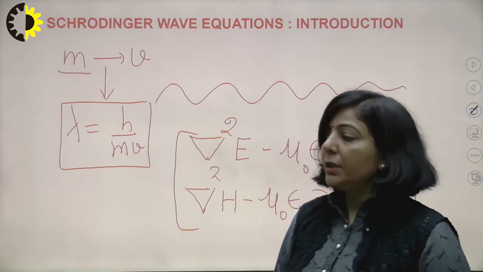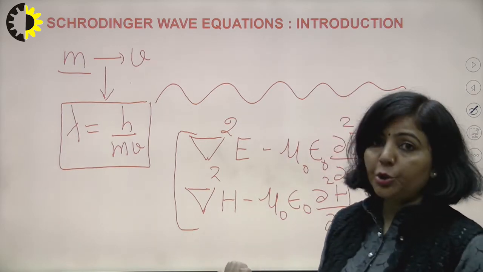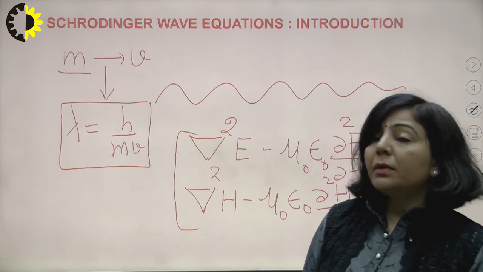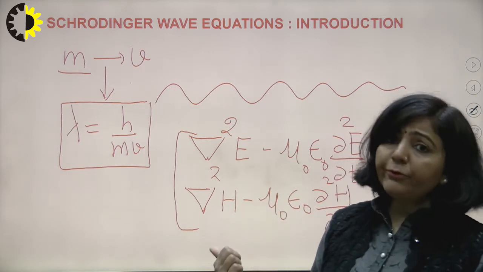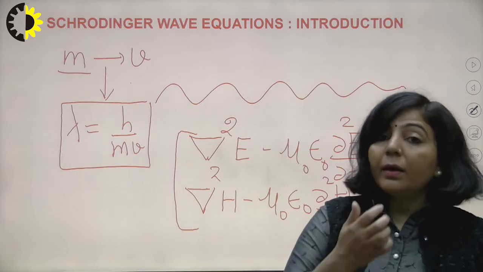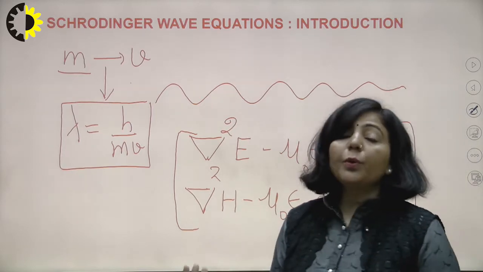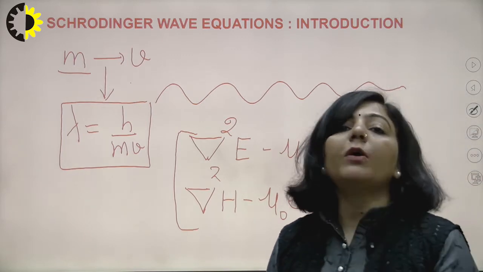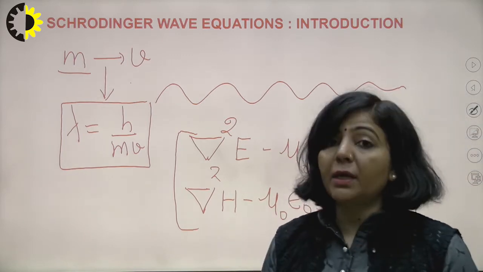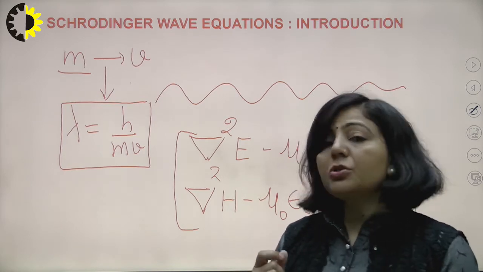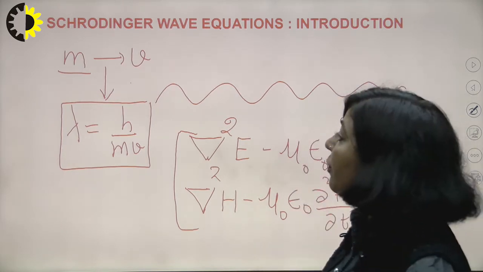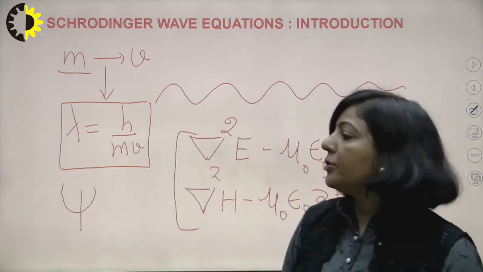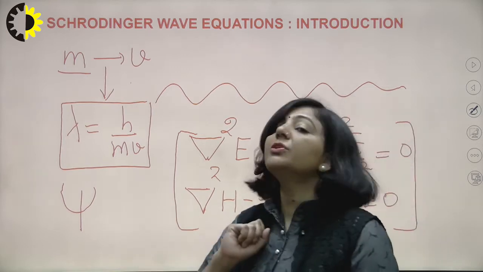He proposed that instead of E and H, which are the core ingredients in the electromagnetic wave, in modern physics, for the matter wave, the function in terms of which you write that second order partial differential equation is a new function. He proposed that this second order partial differential equation, known as the wave equation, is written in terms of a function known as the Schrodinger wave function, denoted by psi.